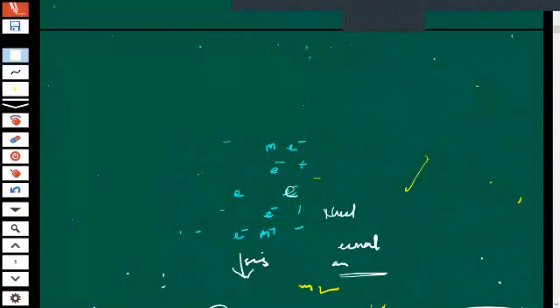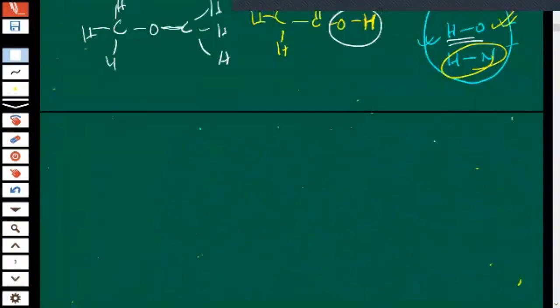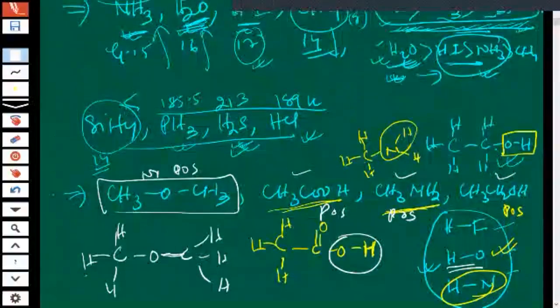And you know hydrogen bondings are of two types: intermolecular hydrogen bonding and intramolecular hydrogen bonding. If intermolecular hydrogen bonding is there, boiling point will increase. If intramolecular hydrogen bonding is there, boiling point will decrease, children. Different.